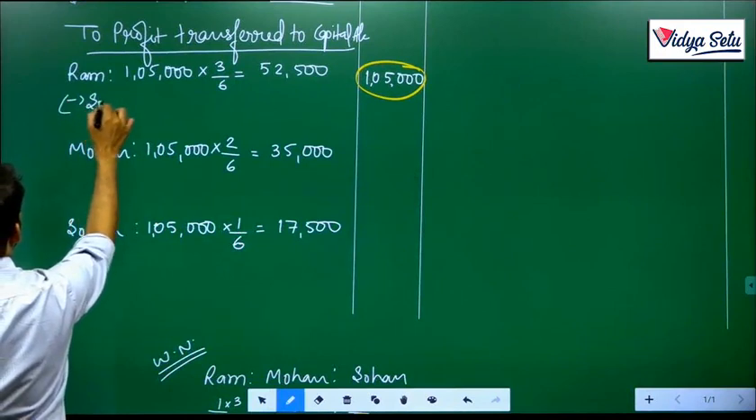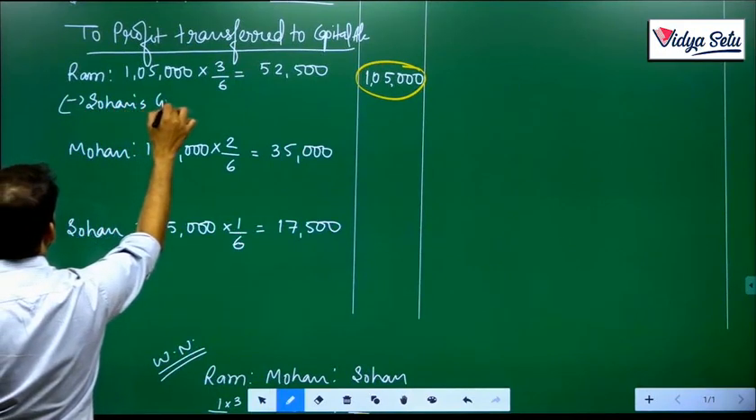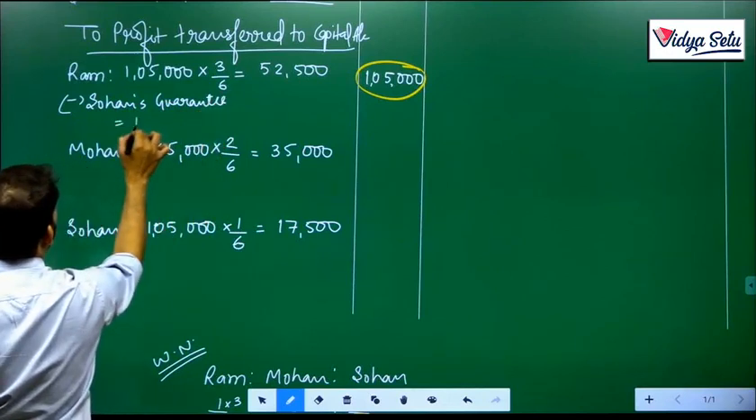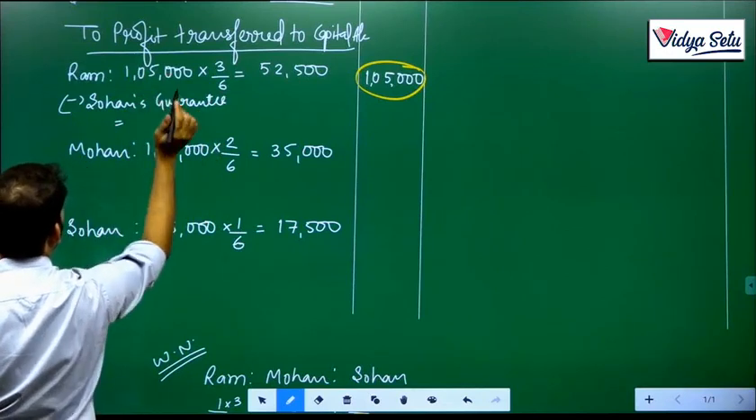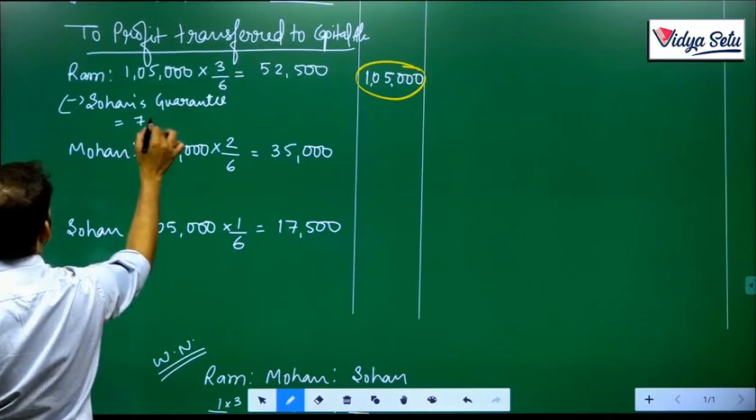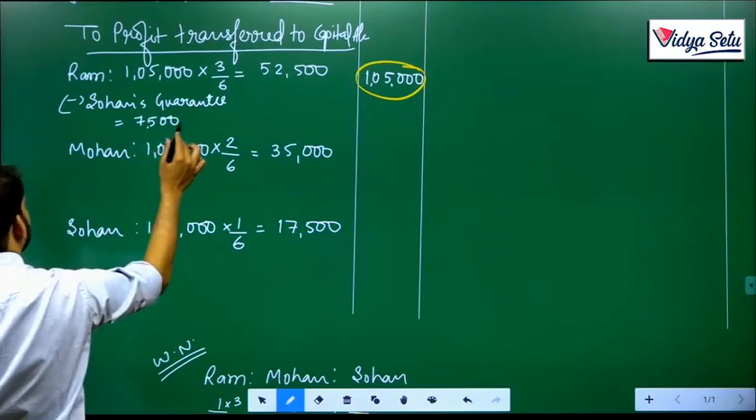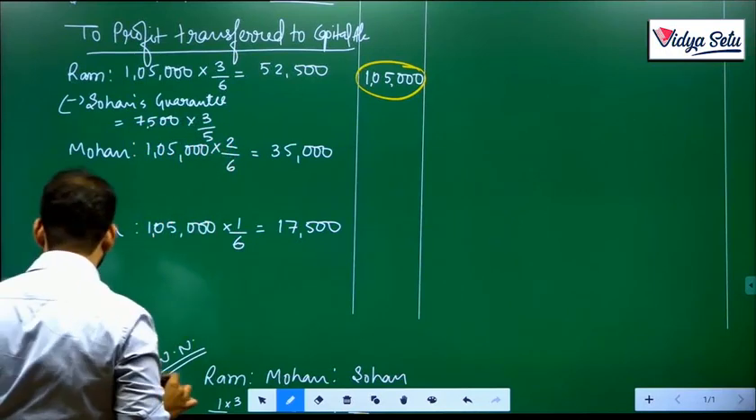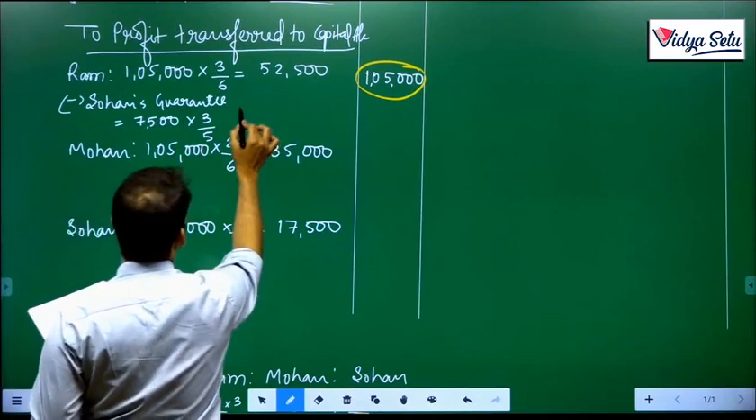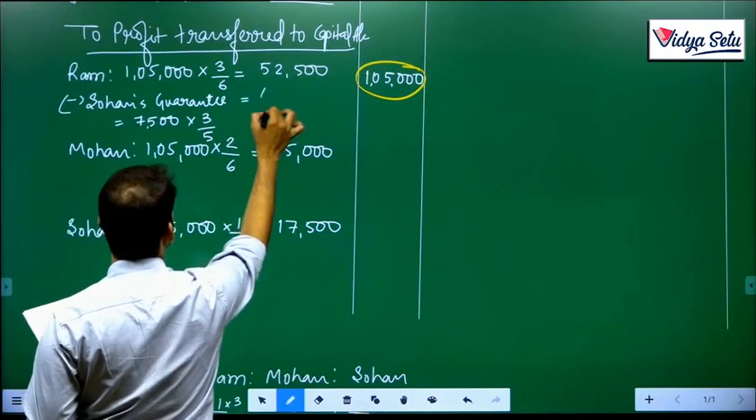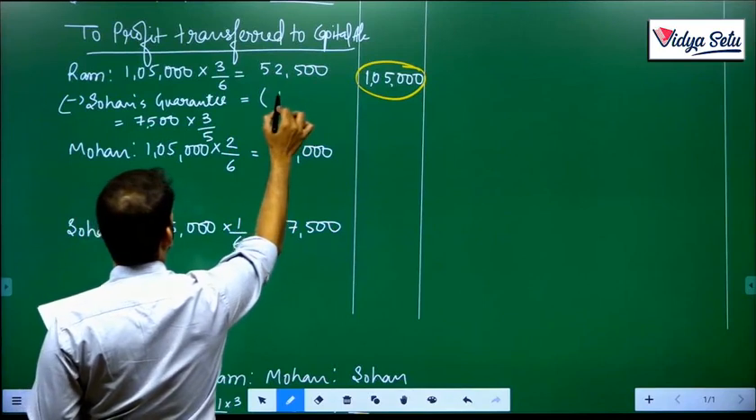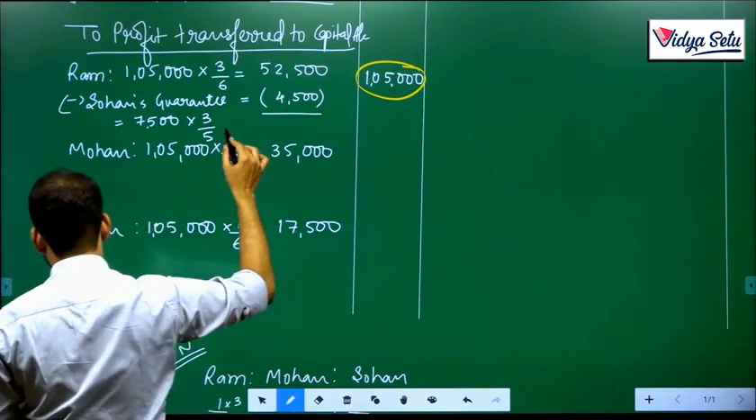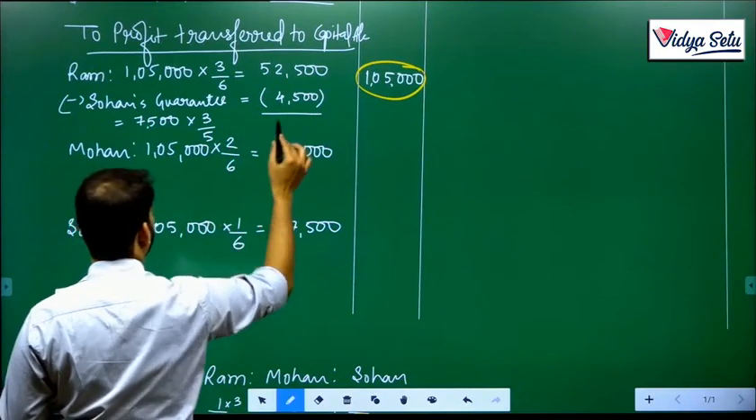Minus Sohan's guarantee. So 7,500, right? Yeah, 7,500 multiply by 3/5. That comes to rupees, how much? His share comes to 4,500. So if we subtract that, his profit is how much?